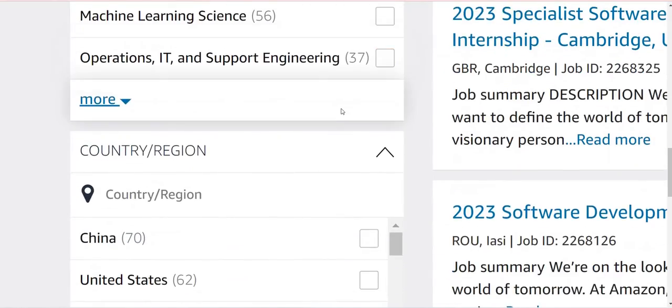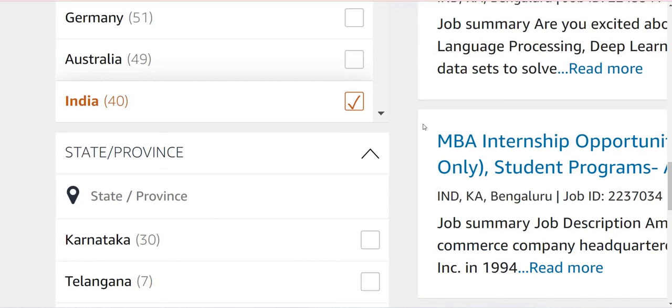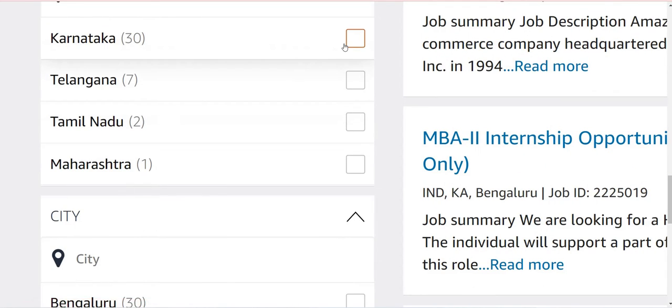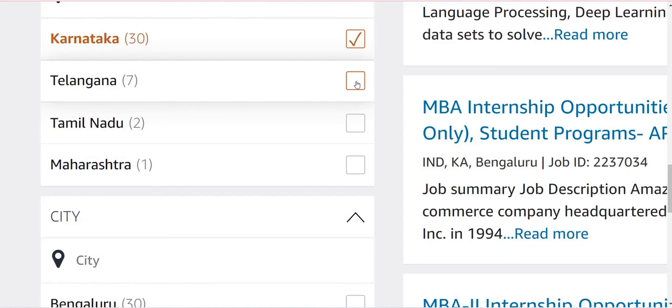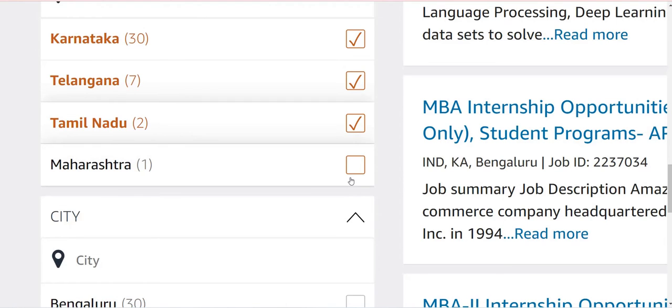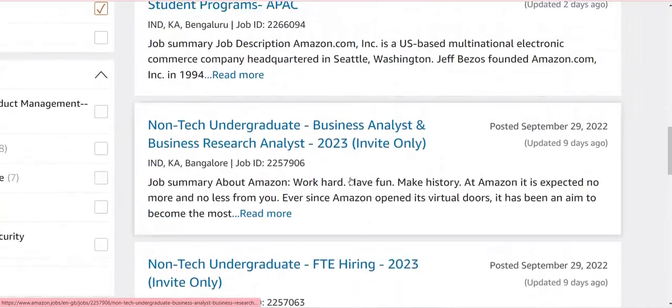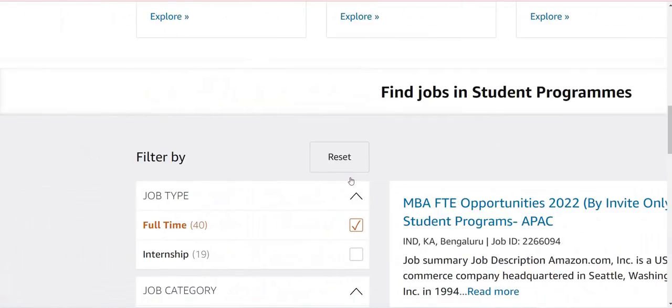And for your department, click here, India. In India, whichever state you prefer, Karnataka, Telangana, Tamil Nadu, Andhra Pradesh, you can apply for all kinds of roles and search all kinds of jobs here itself, guys.